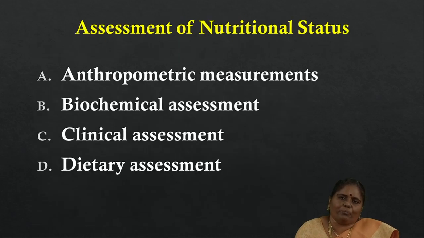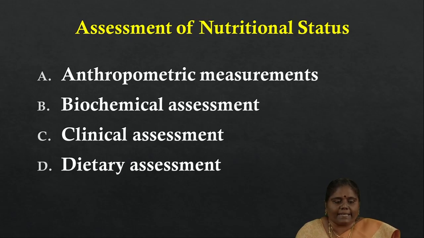Then how can we decide whether the person is in good nutrition or in malnutrition? That can be assessed using many methods. Among them is the ABCD method. In the ABCD method, A means anthropometric measures, B means biochemical assessment, C means clinical assessment, and D is the dietary assessment. In anthropometric measurement, they measure height, weight, BMI, mid upper arm circumference and skinfold thickness. From this they assess anthropometric aspects.